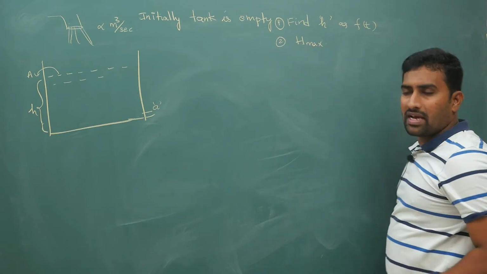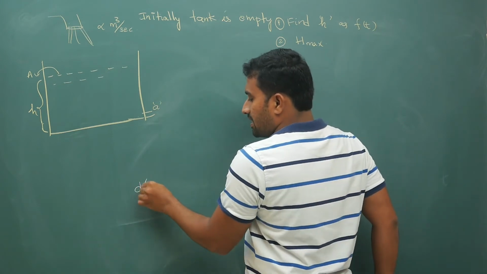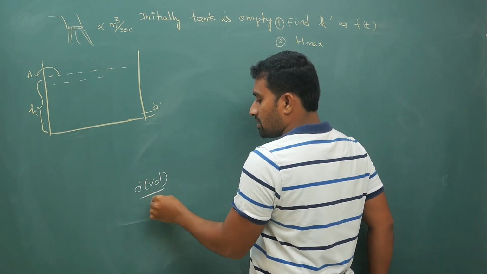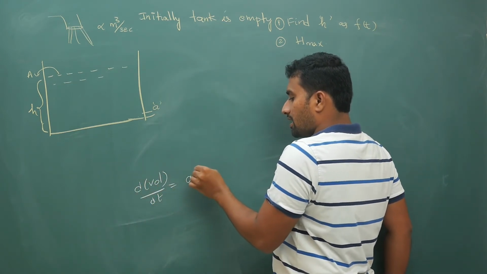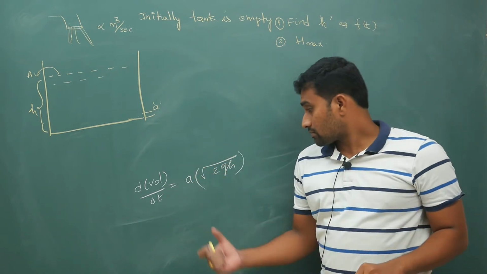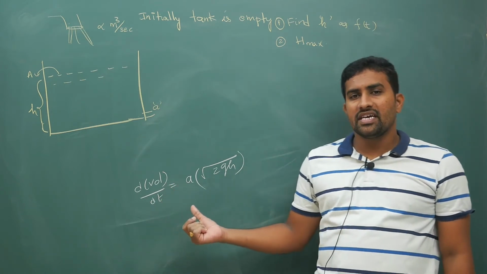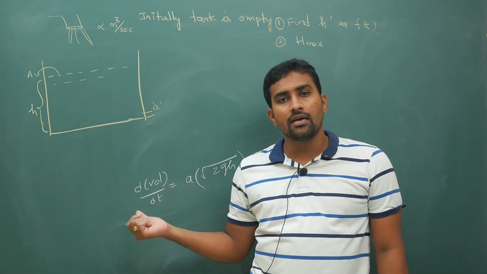Why maximum height? The volume rate of leaving, the derivative of volume with respect to time, is a times v, where v is under root 2gh. If h is more, the volume leaving will be increasing.